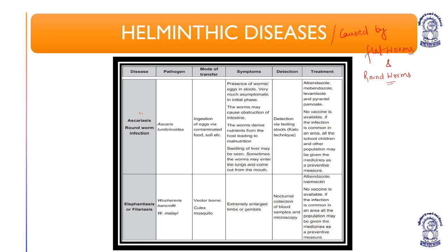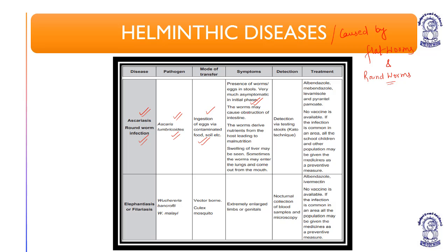Ascariasis. It is a roundworm infection. The causative agent is Ascaris lumbricoides. The mode of transfer is contaminated food and water, which contain embryonated eggs. The ingestion of eggs via contaminated food and soil. Presence of worms or eggs in stool. It is very much asymptomatic in the initial phase.